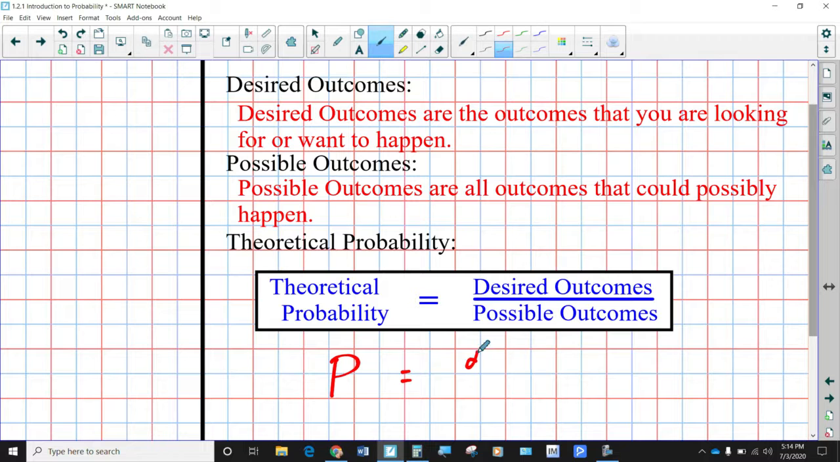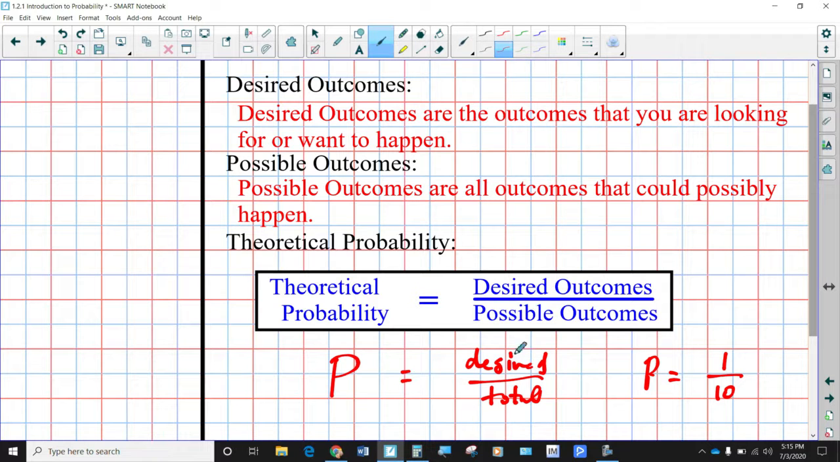And you have your desired over the possible, which sometimes we'll call the total, okay? So in the case of the green fish, there was only 1 green fish out of a total of 10, and that's how we got the probability of 1/10, which we converted to 10% chance, okay? So this you want to have written down. This is extremely important. We'll be using this throughout the year anytime we talk about any type of probability.